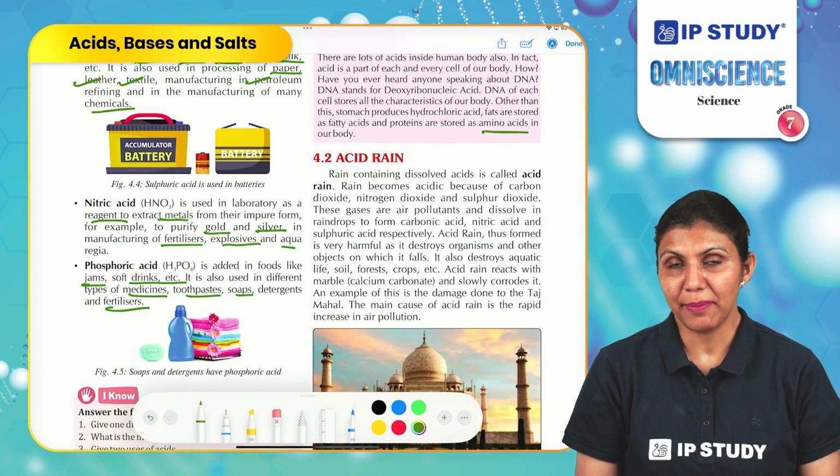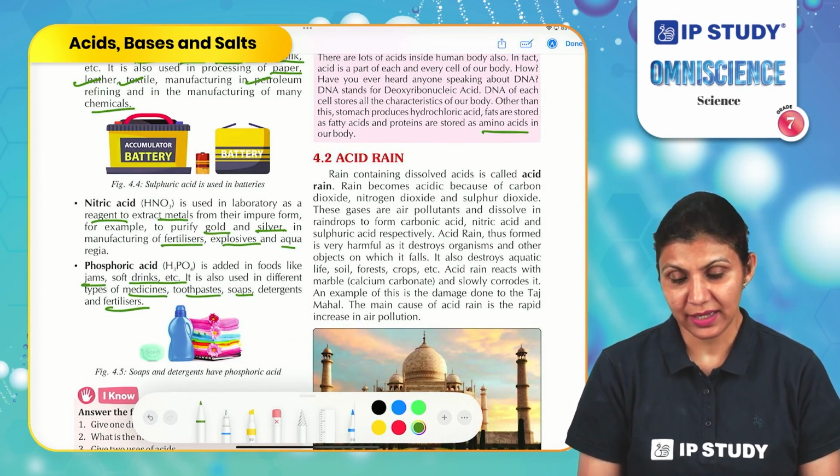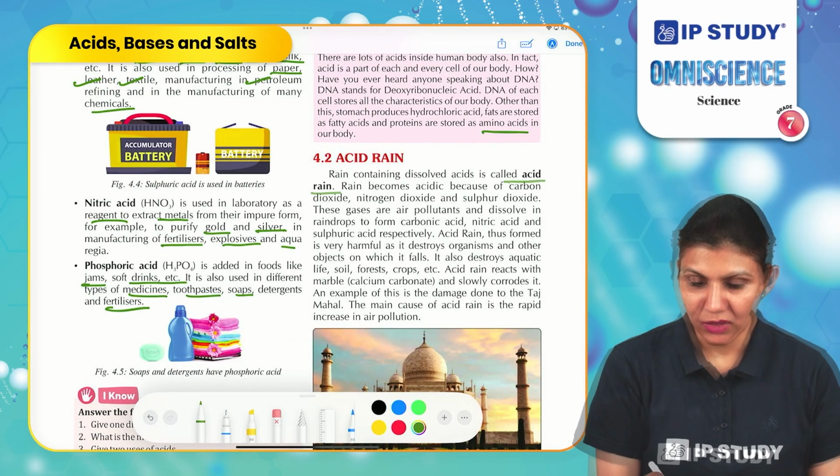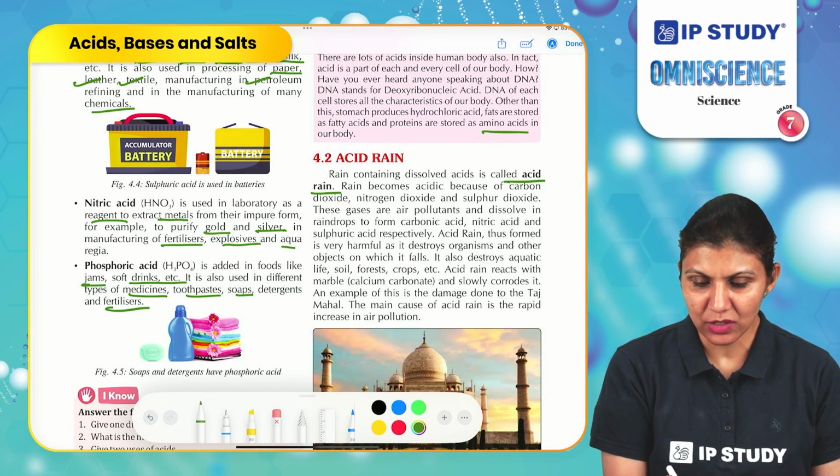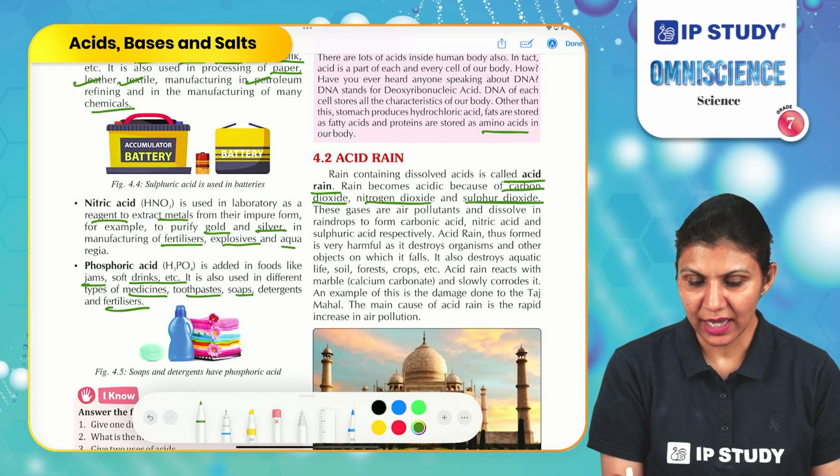One of the very harmful impacts on our surroundings can be seen as acid rain. Rain becomes acidic because of carbon dioxide, nitrogen dioxide and sulfur dioxide.